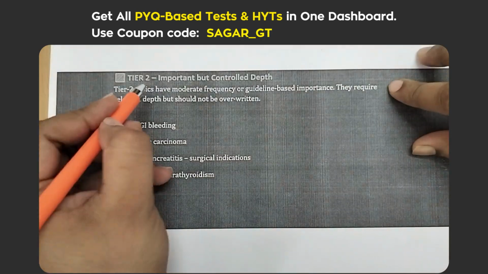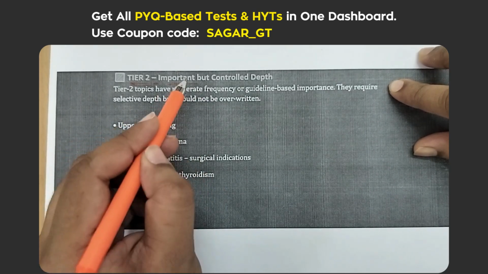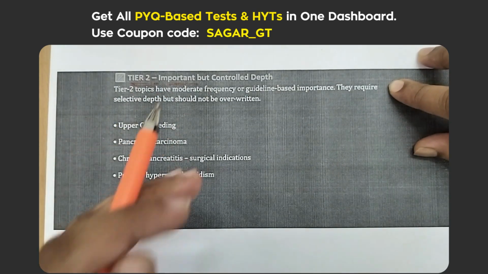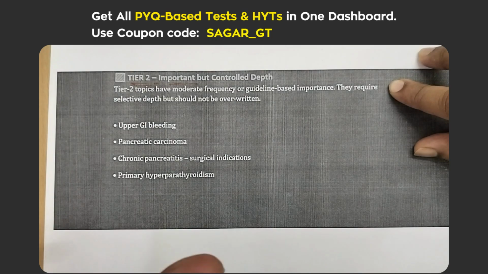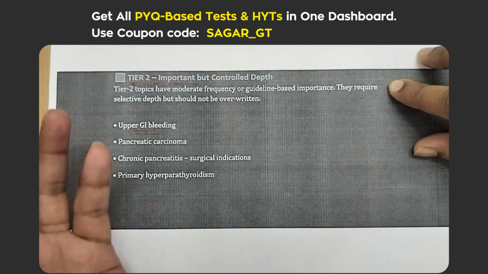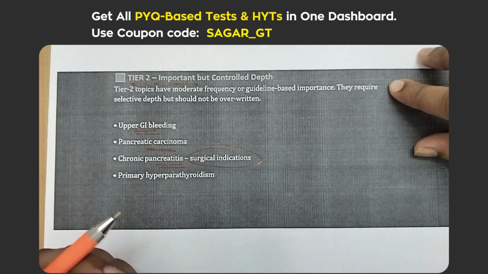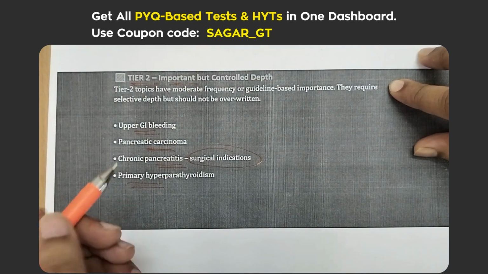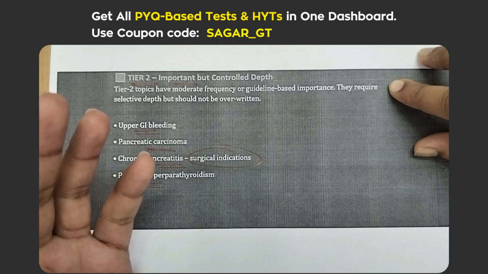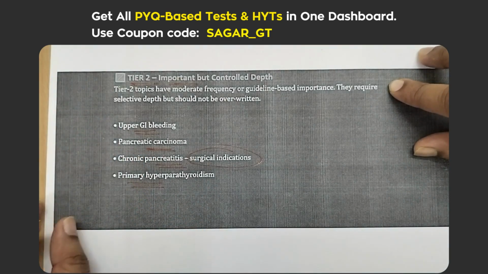If you come to tier 2, these are important topics, but you should not read in depth. You just have to read the basic part, like upper GI bleed causes and how you are going to manage, pancreatic carcinoma, chronic pancreatitis surgical indications, and primary hyperparathyroidism. So for these topics, just the basic part.